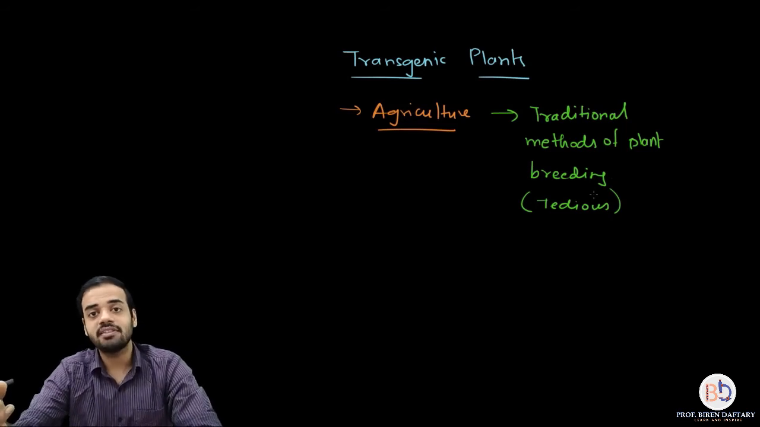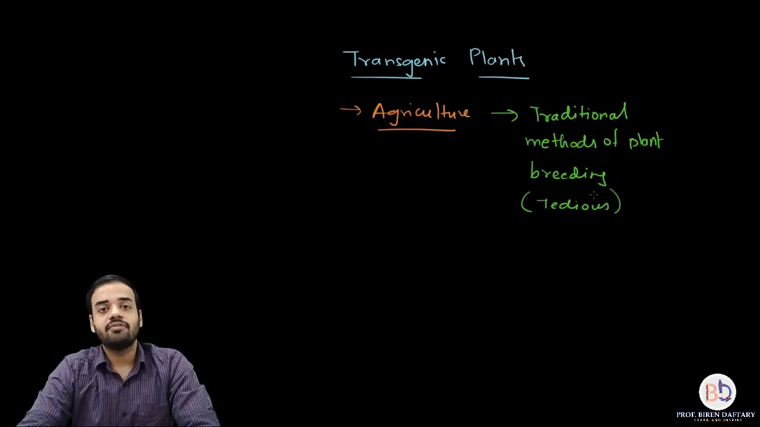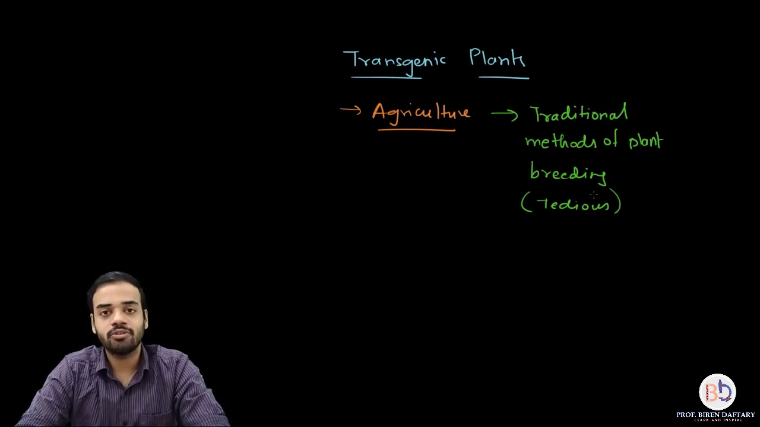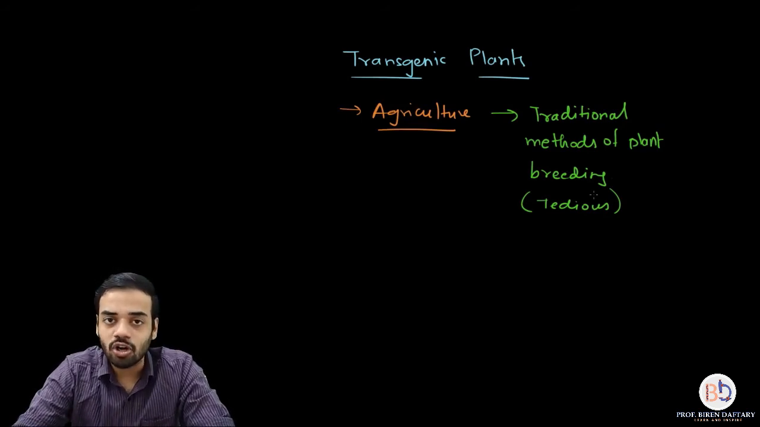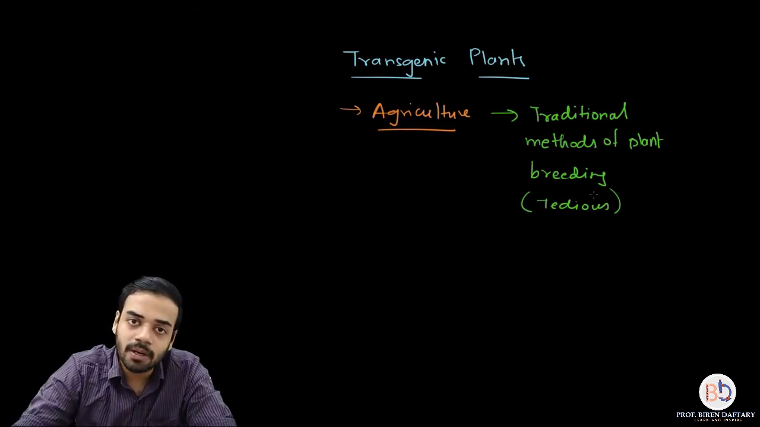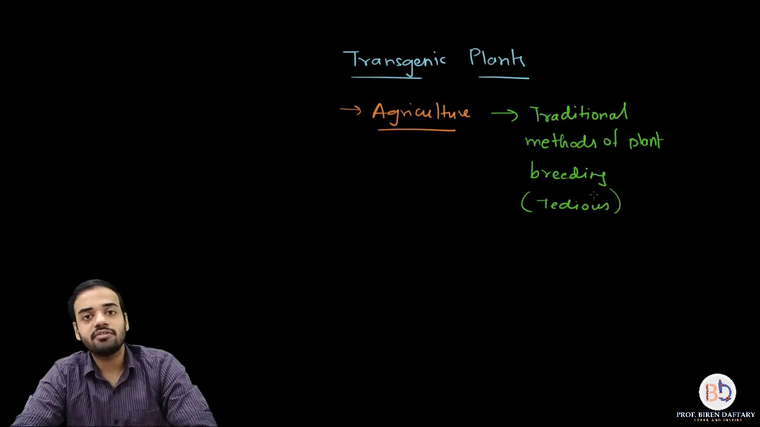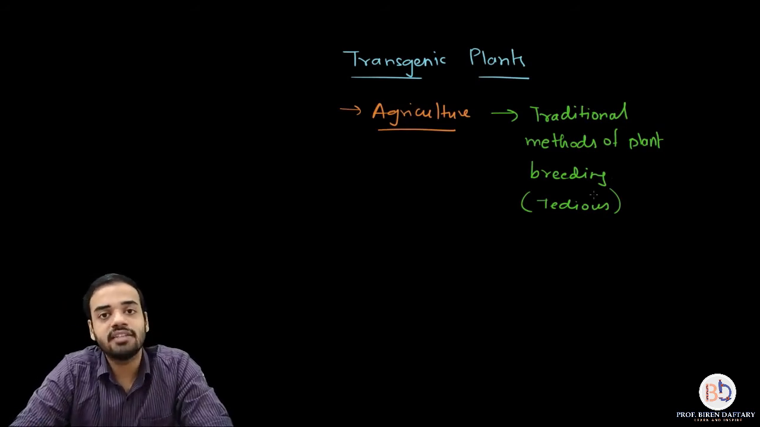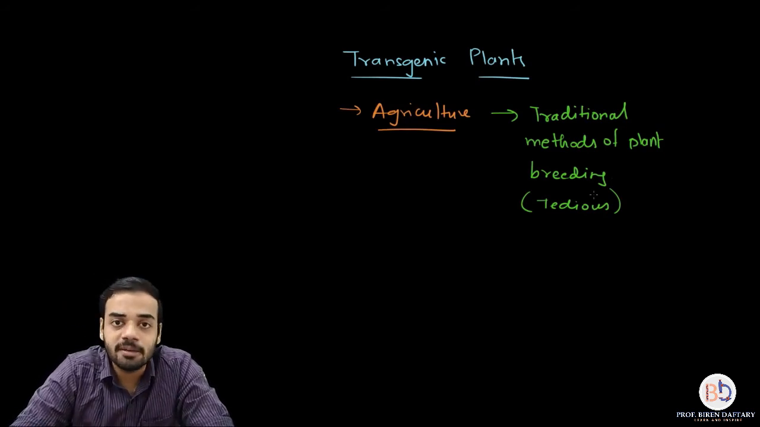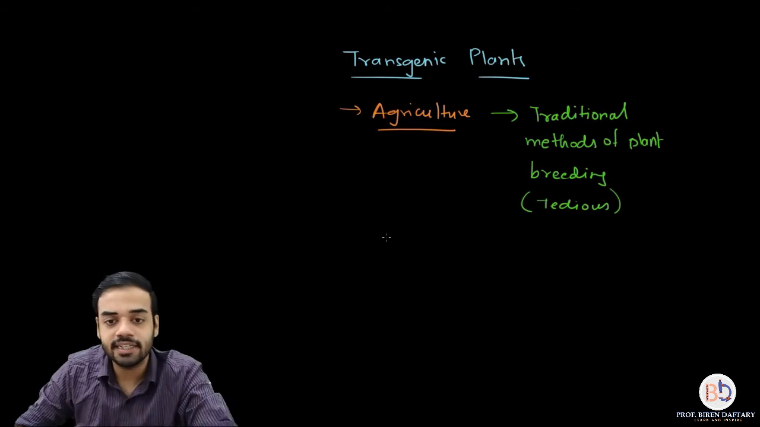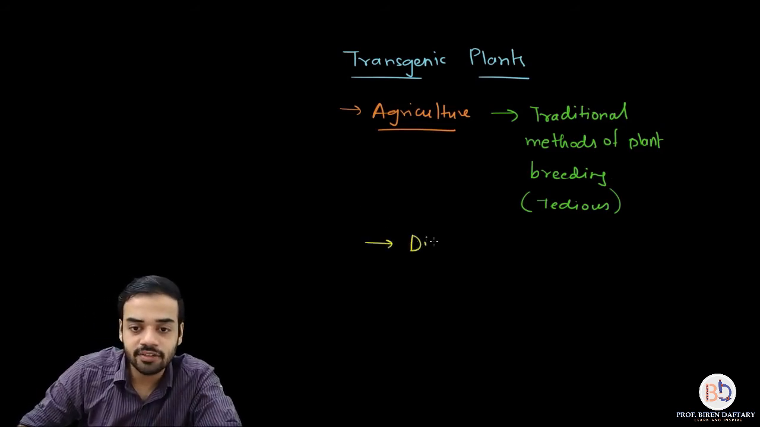So what happens is, instead of that, by using biotechnology or recombinant DNA technology, whatever characters you want, you just insert that gene into the plant and that plant will show those characters. So that is why usage of transgenic plants has become very important in agriculture. By using transgenic plants, you can create disease free varieties.